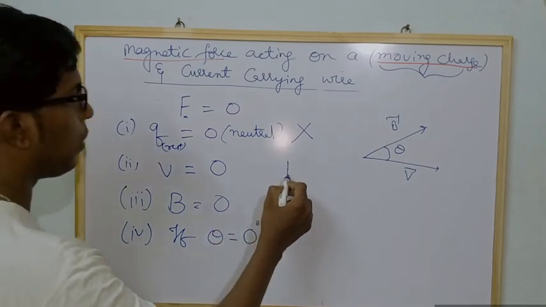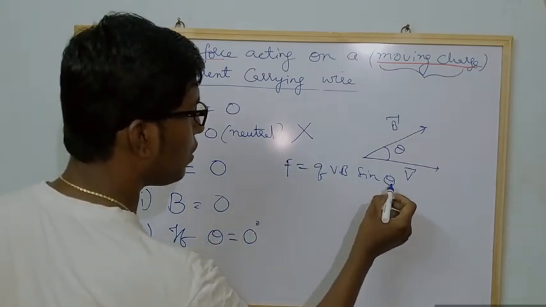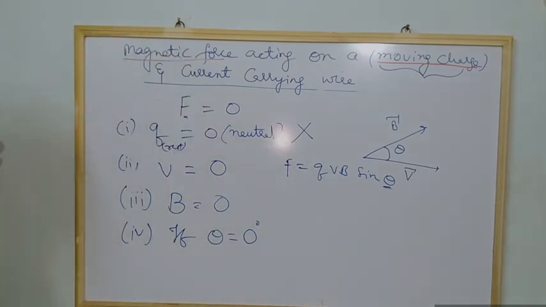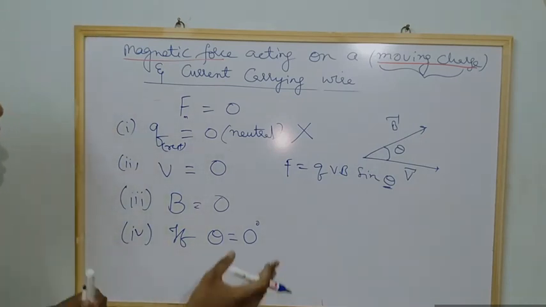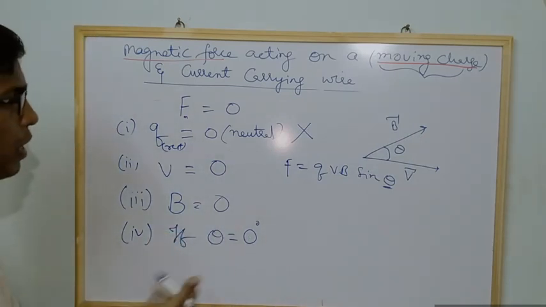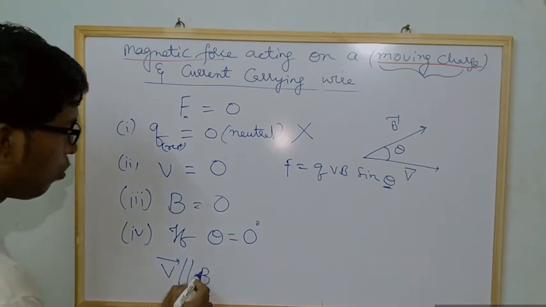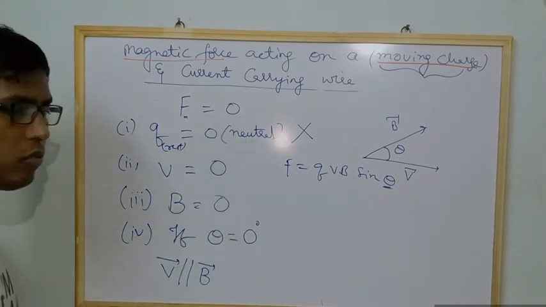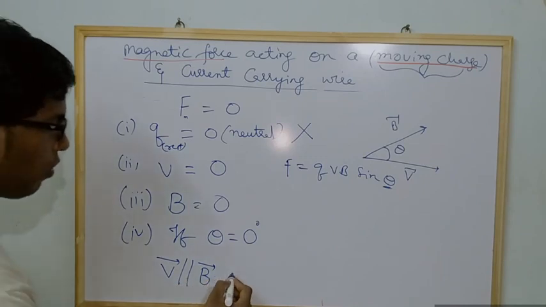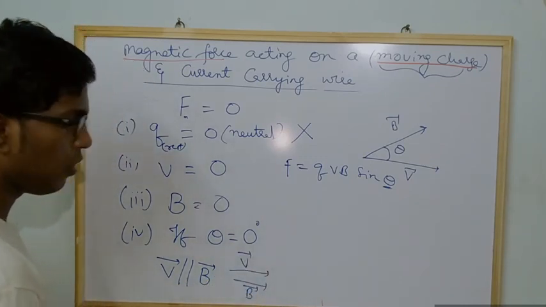We know the formula F equals QVB sin theta, and if the angle between the velocity and the magnetic field is zero, that happens when the velocity is parallel to the magnetic field. When the velocity of the charge is parallel, the magnetic force is zero. Both are moving in this manner. Are you getting my point?